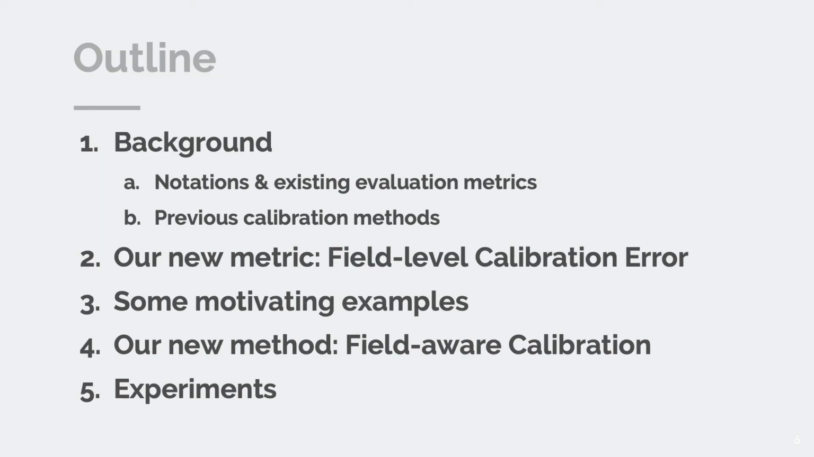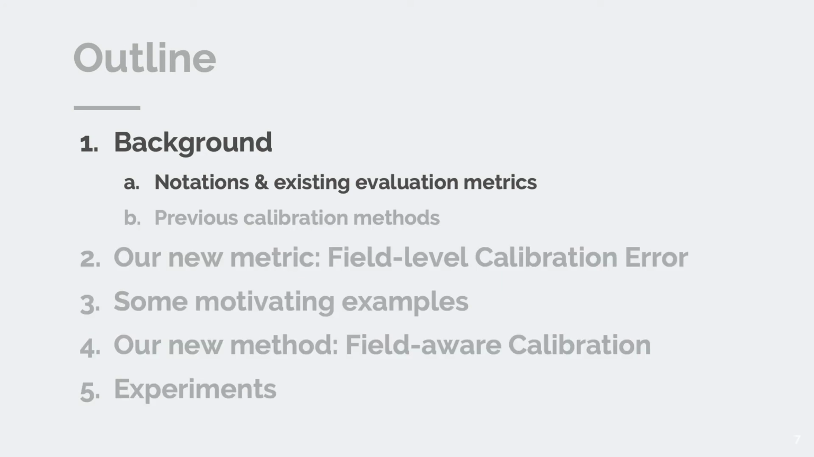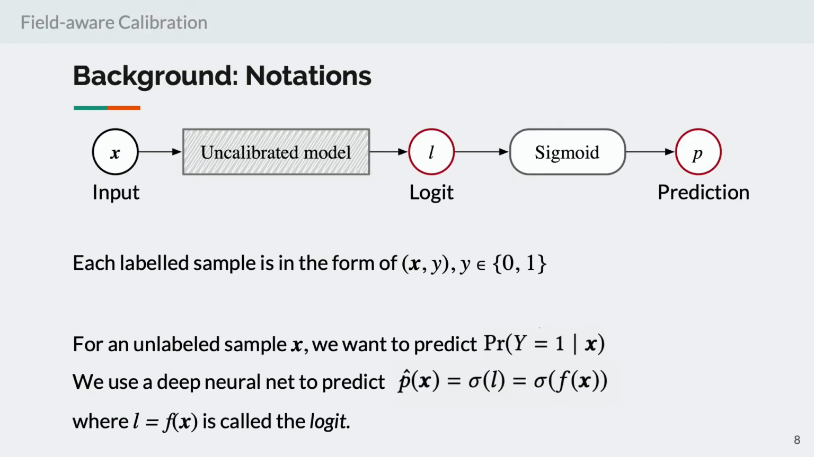So now let me briefly introduce the background. I'm going to first go through the notations and existing evaluation metrics for calibration. In this work, we consider the most basic binary classification setting, where we have samples in the form of pairs of x and y. And we consider using deep learning models to make predictions. So the prediction we want is the probability of getting a positive outcome. To get this prediction, the model would first get a real-valued output, namely the logit. And then by applying the sigmoid function, we can get the prediction p hat, which is between 0 and 1.